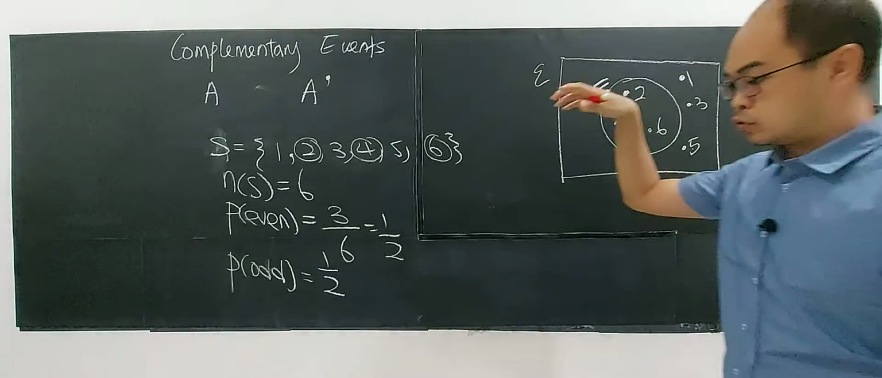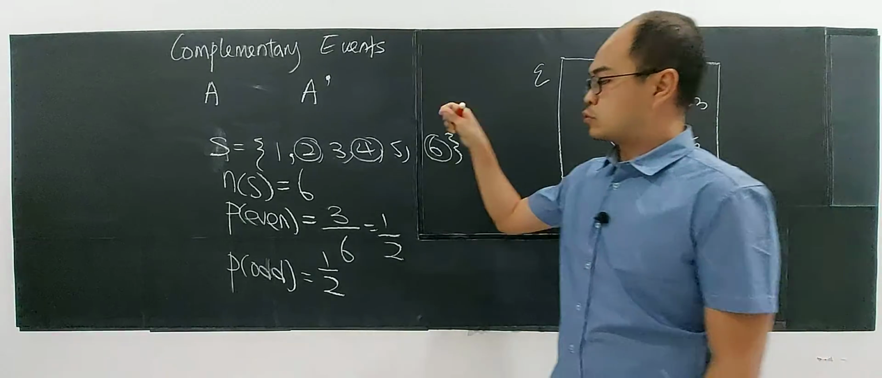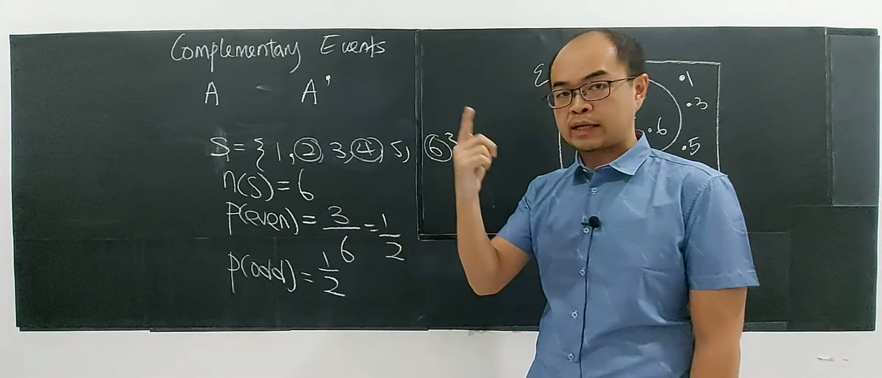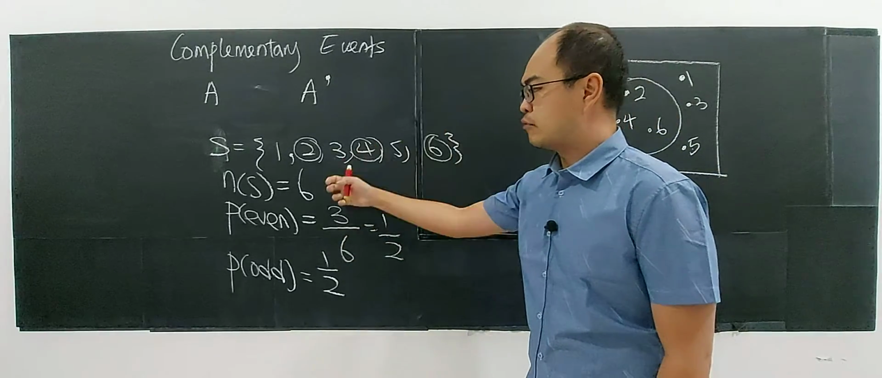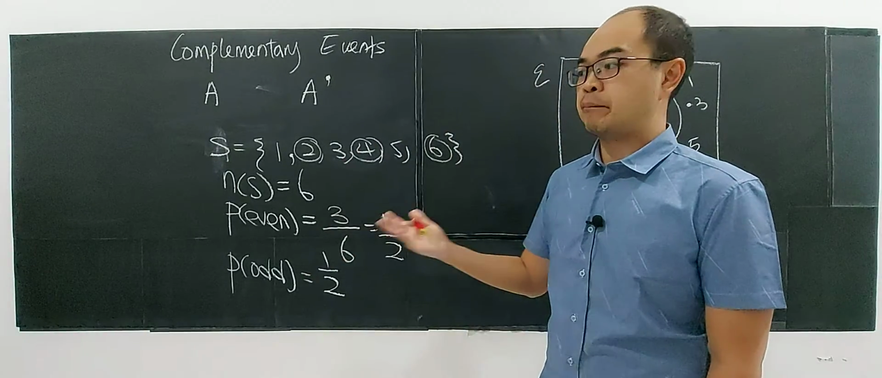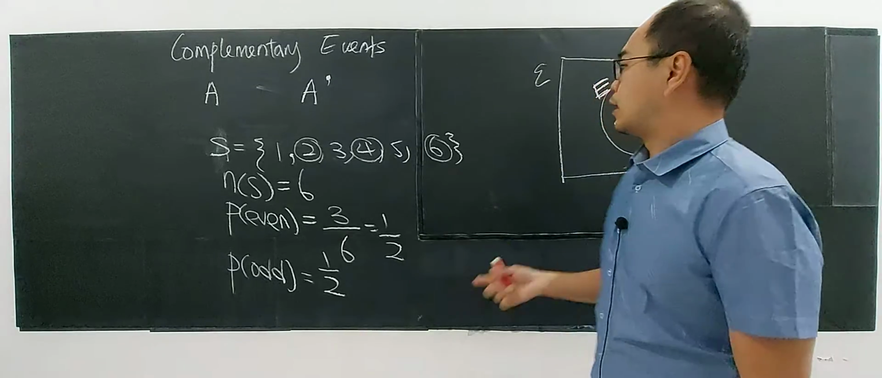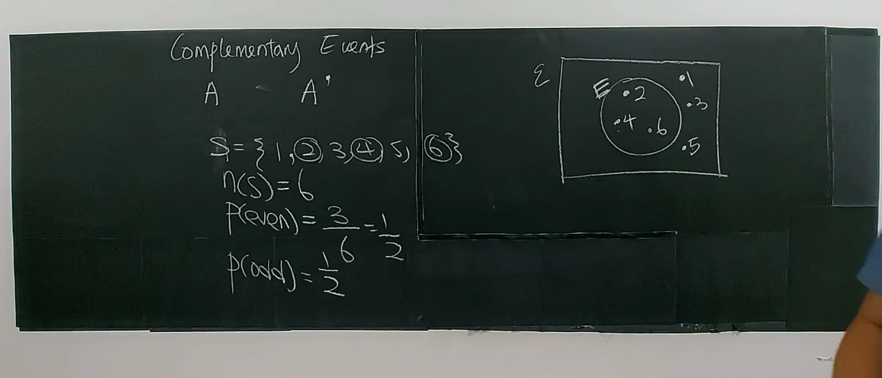When you toss a dice one time, you get either an even or an odd number. They cannot happen together, so this is also a complementary event.